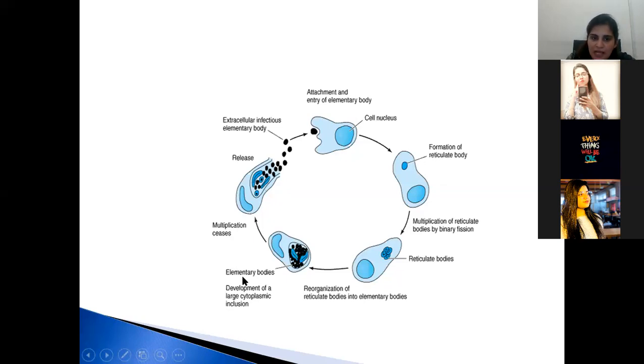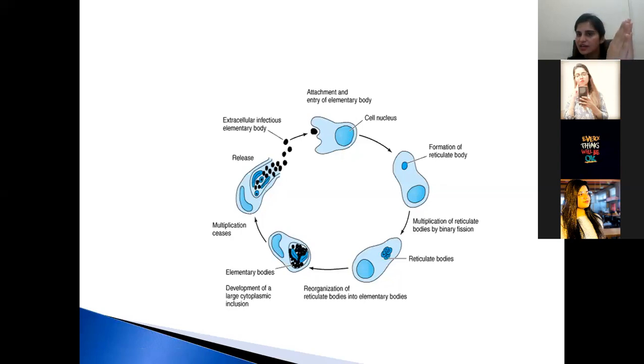The development of the elementary bodies is within the large cytoplasmic inclusion. Then the multiplication ceases. Now these elementary bodies will be released from the cell.